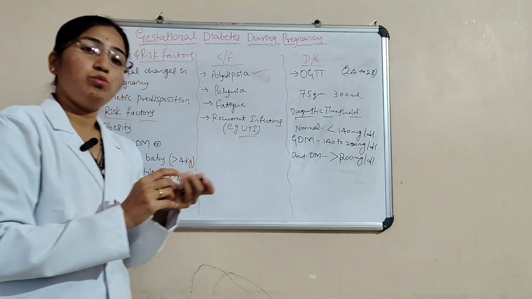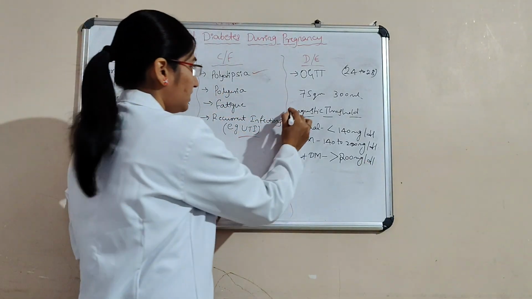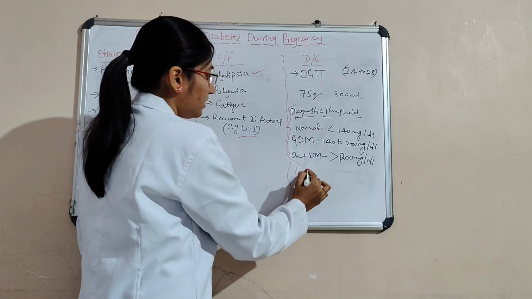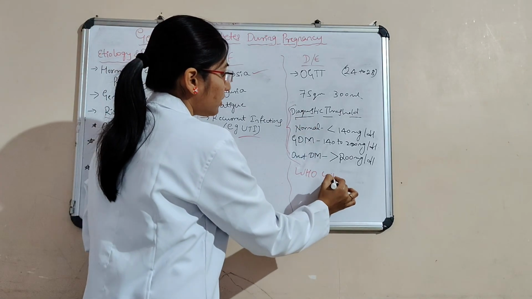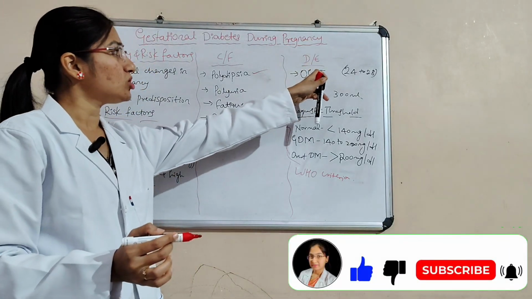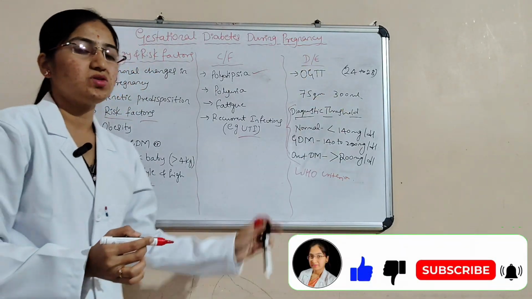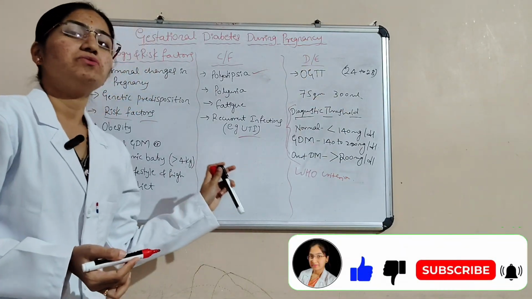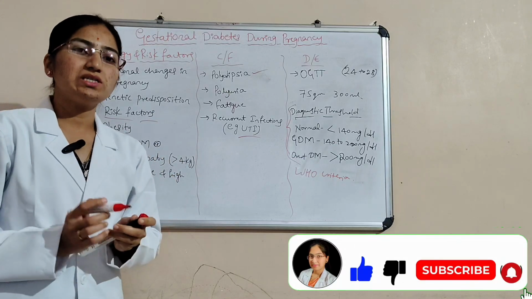This is the WHO criteria. This is the main important thing. This is the WHO criteria for the oral glucose tolerance test. This is the diagnostic evaluation. It's very important for GDM.